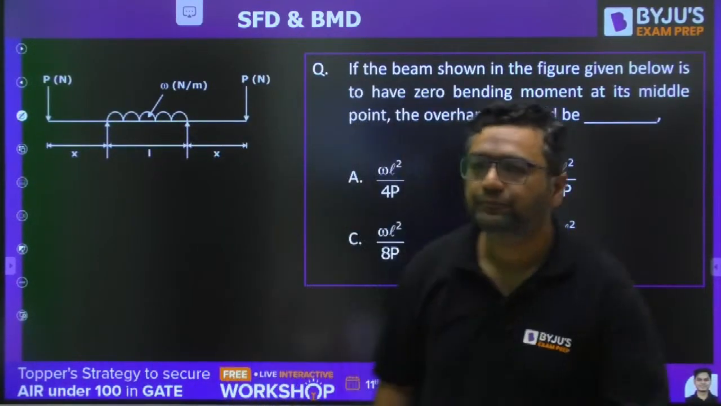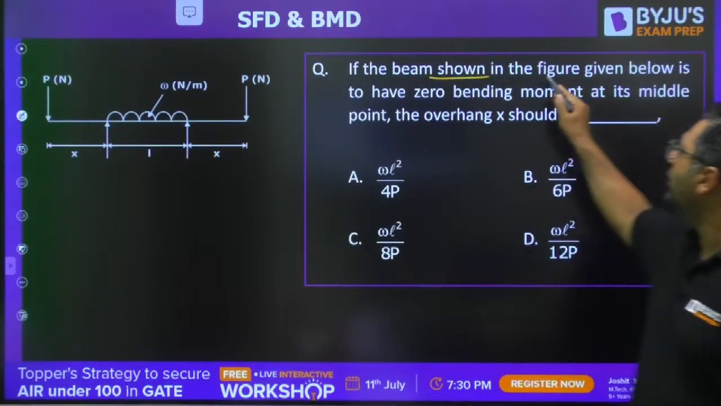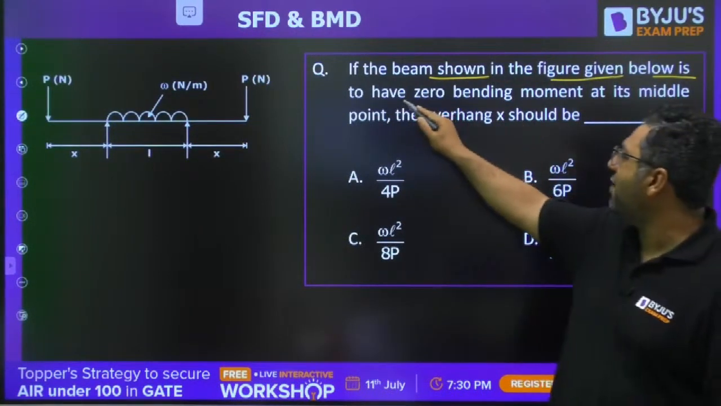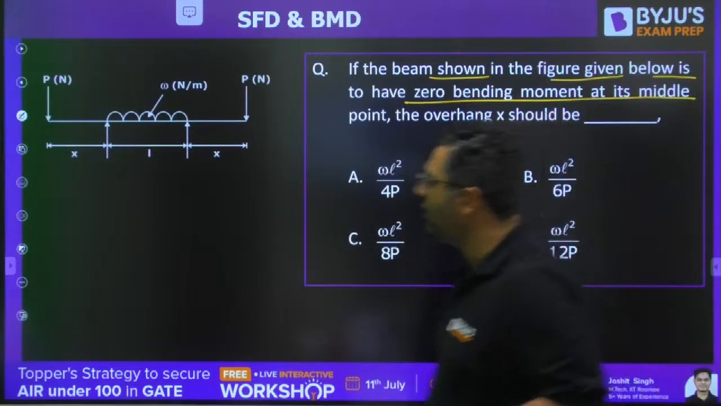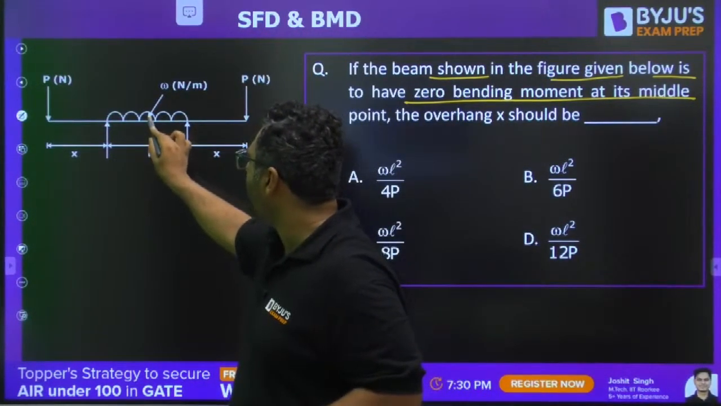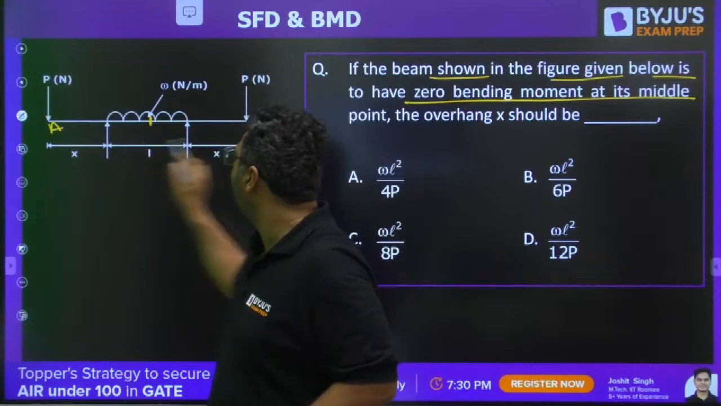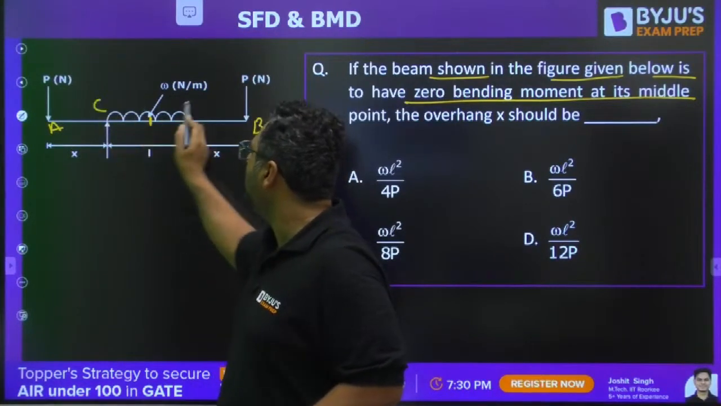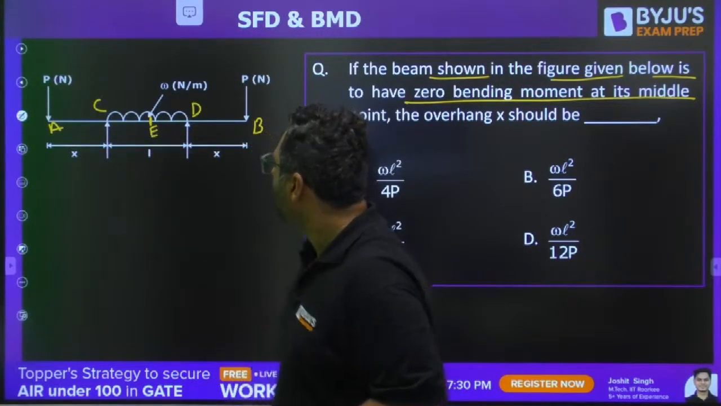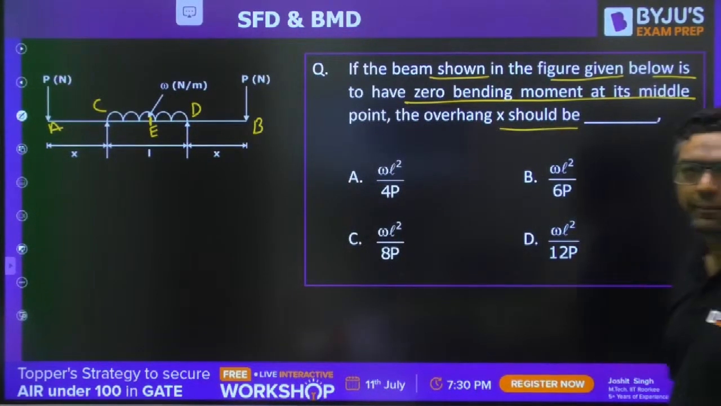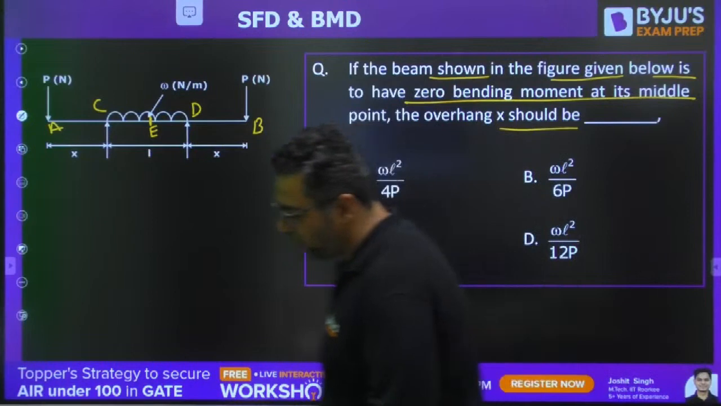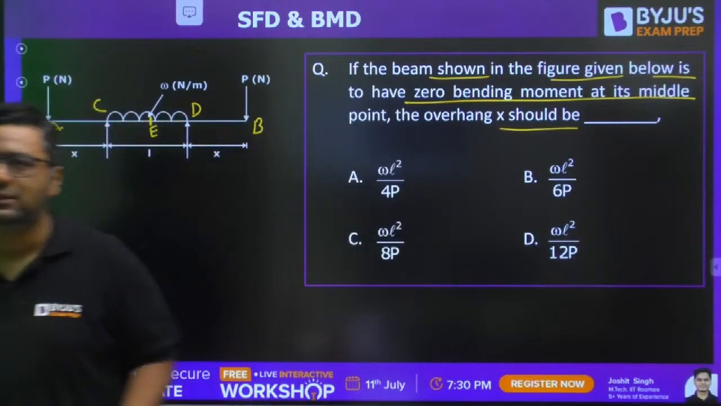Question number 10. If the beam shown in the figure given below is to have zero bending moment at its middle point, it is a similar question to what we have already done. This is the middle point. This is A, B, C, D and E. And you need to find out the overhang X should be what. But they are asking this in terms of load now. That is the difference.